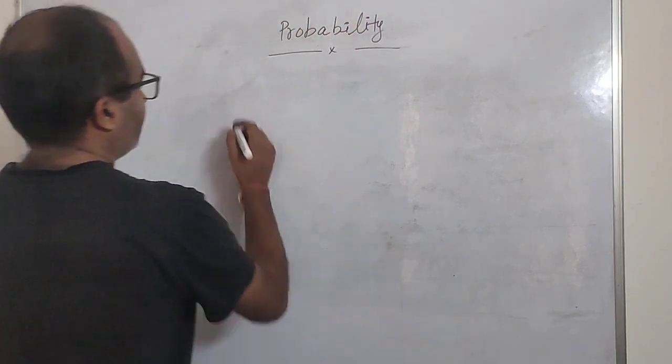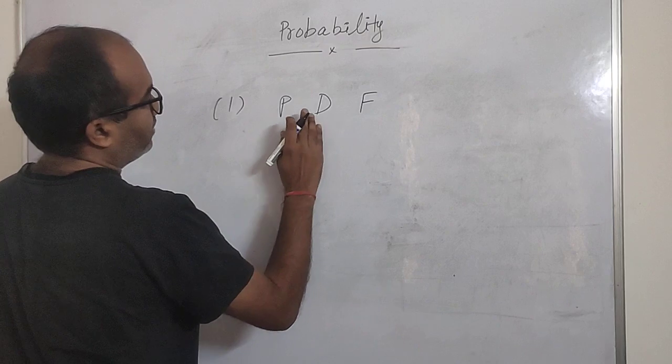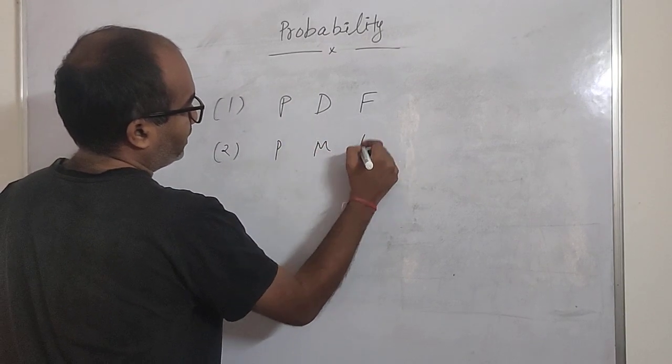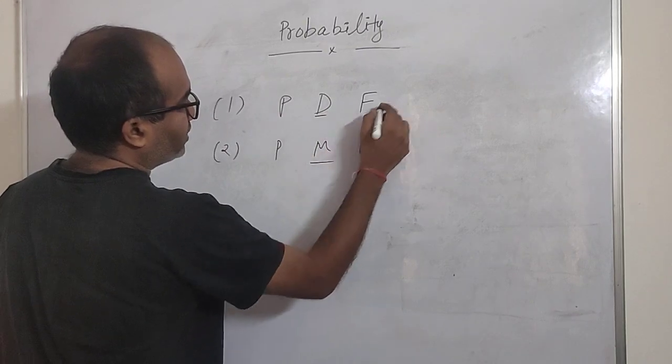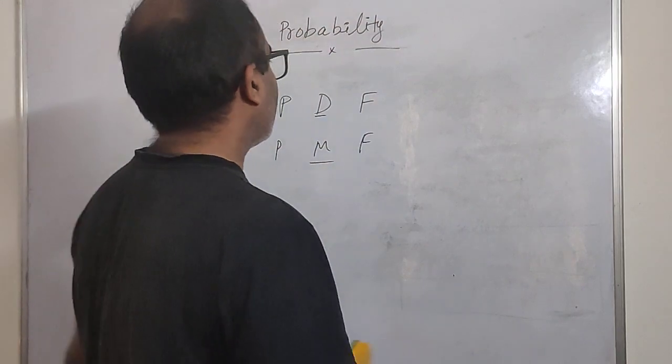So let me tell you: probability distribution function, probability density function, and probability mass function, right? Density function and mass function. What are these two functions? We are going to discuss that in the next video.